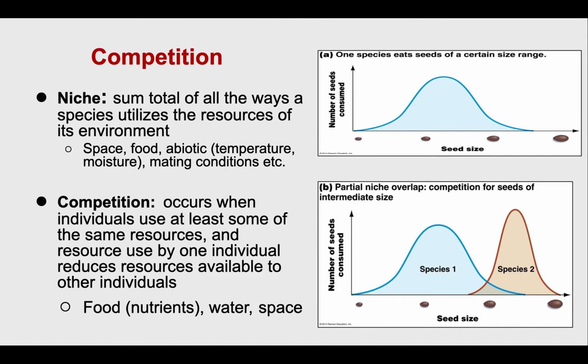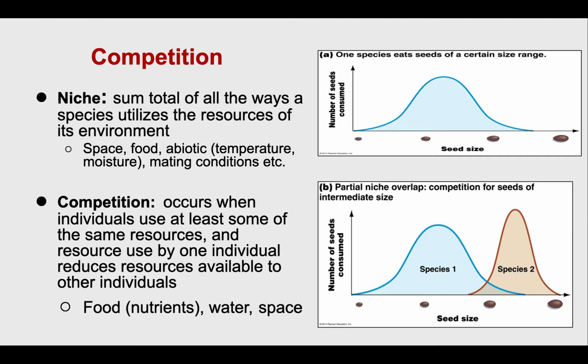All right, so if we start by looking at competition, we have to look at different niches. All right, so a niche is the sum total of all ways a species utilizes the environment. So for you guys in this classroom here, your niche might be the Gustavus Adolphus College. It's providing you space, it's providing you food, it's providing you housing. That is your niche at this particular point in time.